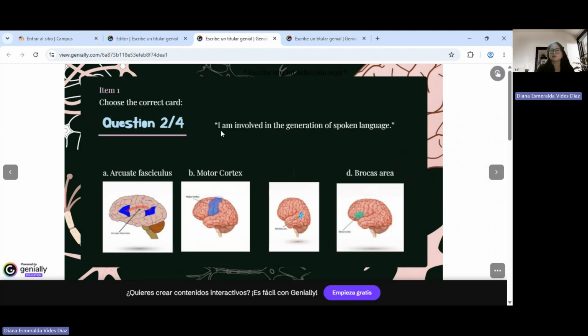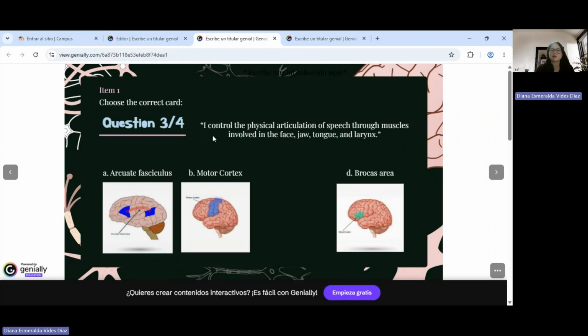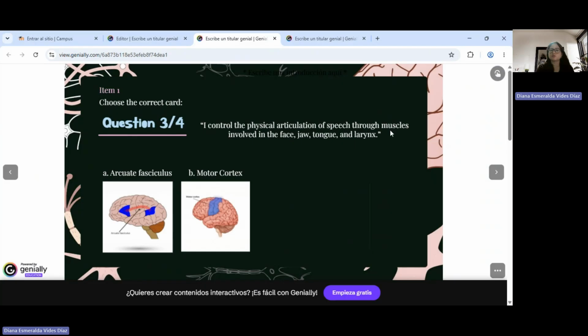And the question number 2 says, I am involved in the generation of a spoken language. So this one is broadcast area because, as I was saying 2 seconds ago, broadcast area is the one in charge of the generation of a spoken language. And it says, I control the physical articulation of a speech through muscles involved in the face, jaw, tongue, and larynx. And this one is the motor cortex. Why? Because this one helps us produce language, but now physically it's spoken. So this is the answer, and it cannot be the arcuate fasciculus because this one is in charge of connecting the awareness area with the broadcast area. So let's choose this one.